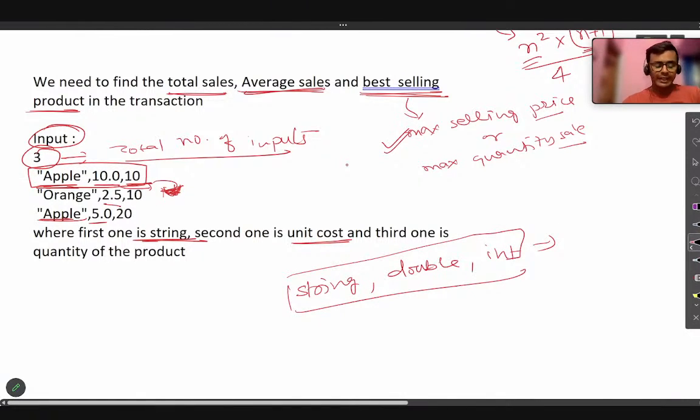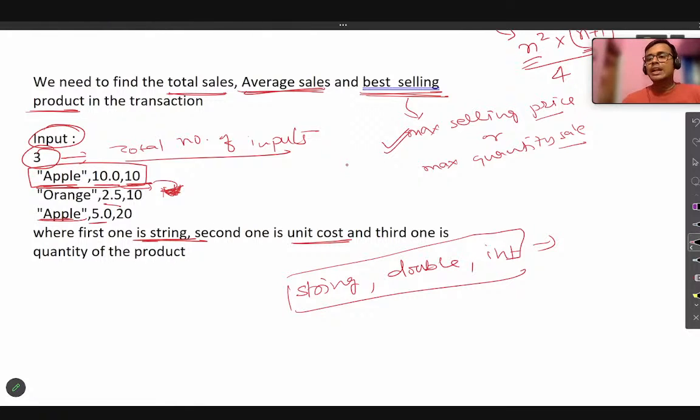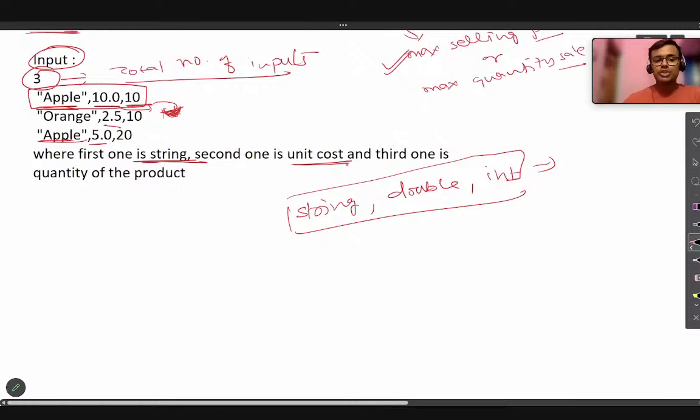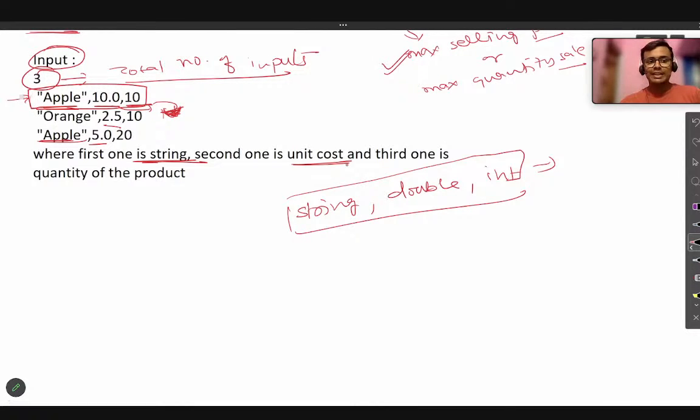For that, we will construct an array, where each of these 3 combined is one input, and a total of 3 inputs are taken. So we take a vector. A vector is nothing but a dynamically allocated array. You can consider a vector as a list in Python, or if you are coding in Java, then that would be an ArrayList.